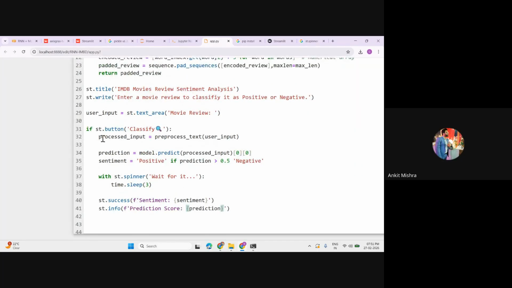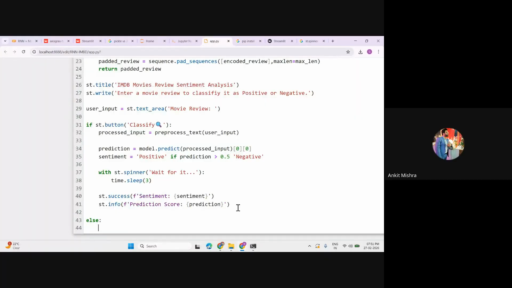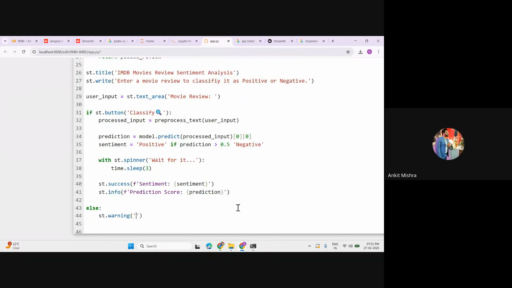If the user will not click on this button, what do we want to process? We can simply say please enter a movie review. So if the user will not click on this button, I can simply say this inside this else, st.warning. Let's use the warning.